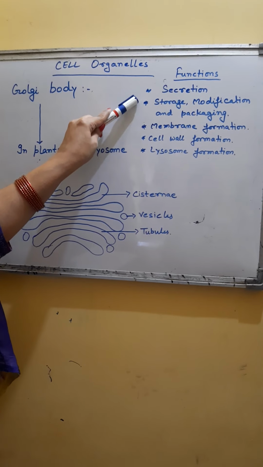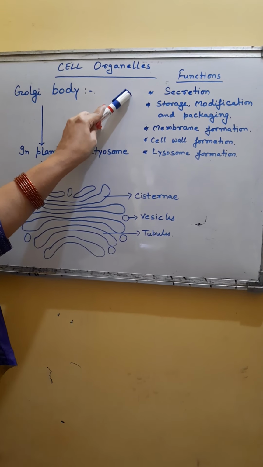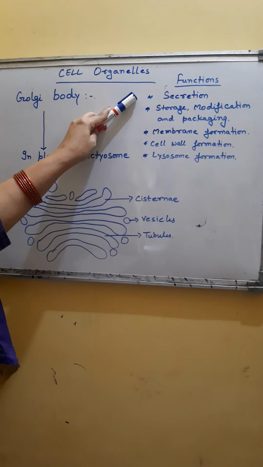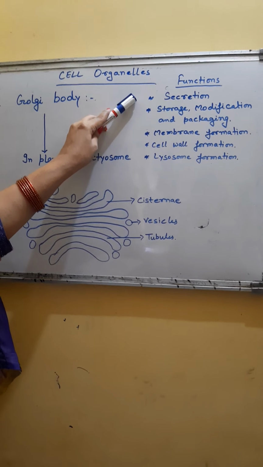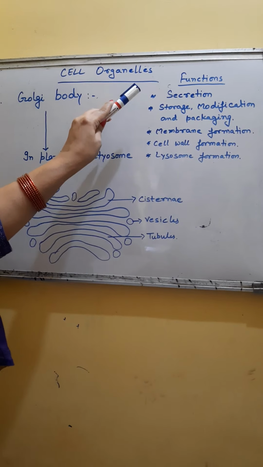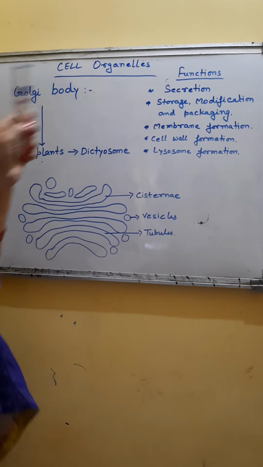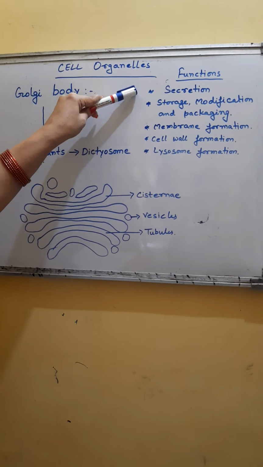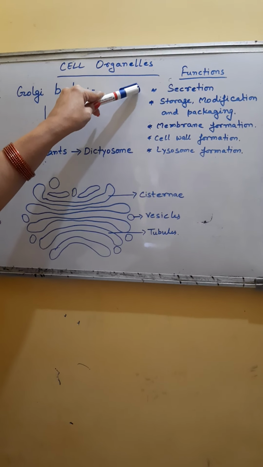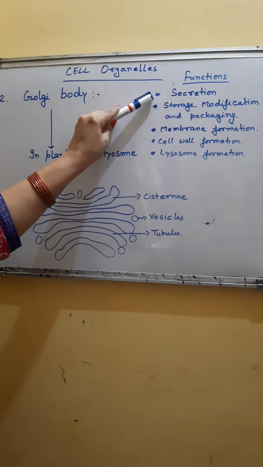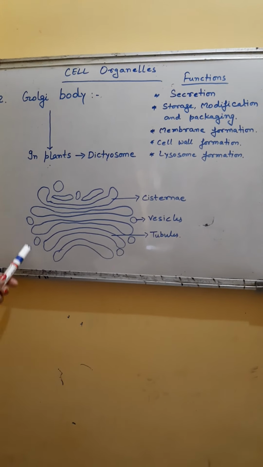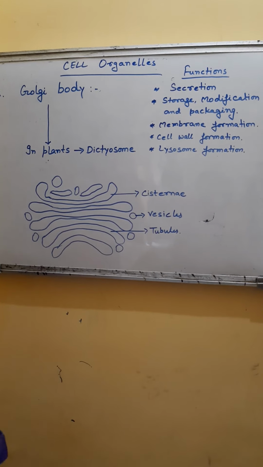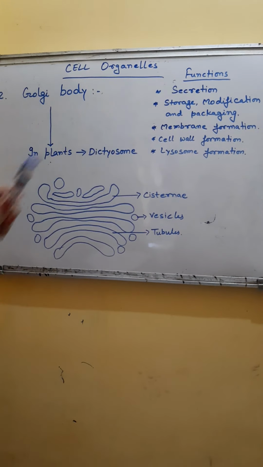The proteins synthesized in the endoplasmic reticulum are just stored in the Golgi complex, and lipids, polysaccharides, everything prepared inside the endoplasmic reticulum is stored inside the Golgi complex, and whenever and wherever it is required, it is released from the Golgi complex. So the most important or the basic function of the Golgi complex, we can say, is secretion.